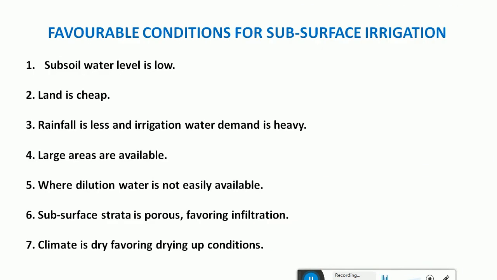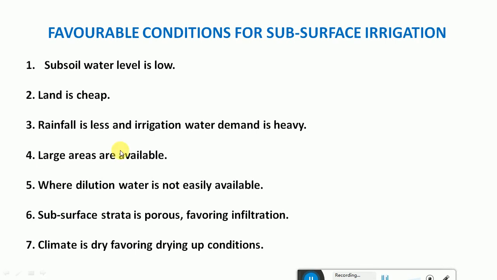And what are the favorable conditions for subsurface irrigation? Like I told you, when the subsurface water level is low, land is available cheap, rainfall is less, and irrigation water demand is heavy. That means for some crops the water requirement is more, and there are certain places in our country and in different parts of the globe where the rainfall is very less, and we may require more water for irrigation. For example, for paddy crop we require a very large quantity of water. Under that circumstance we can go for the subsurface irrigation method, which will avoid evaporation losses.